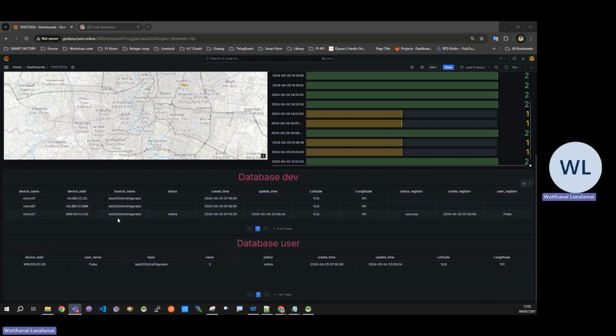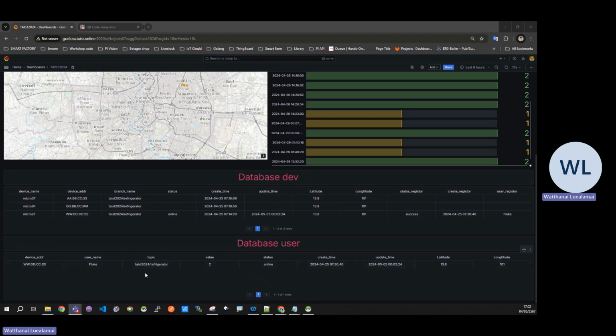Currently, in the first table, we have one device that has already been registered. Name is micro27. MAC address is www blah blah blah blah. Registered by the user Flux. And in the next table, the user table, you can see the username Flux has already registered one name, WWSS.